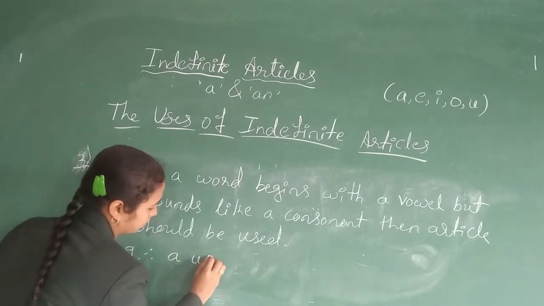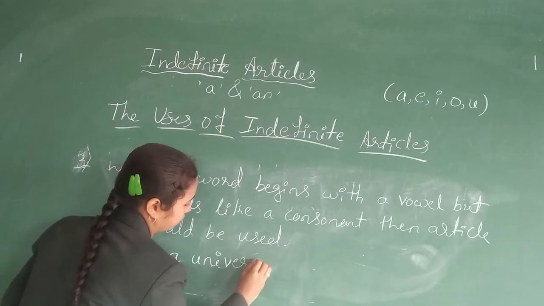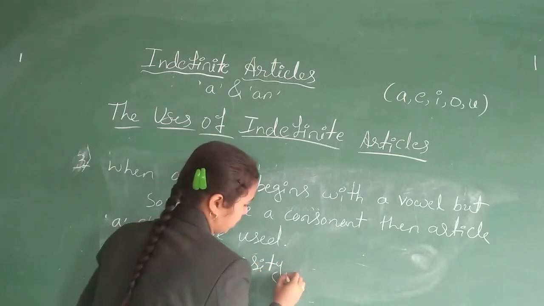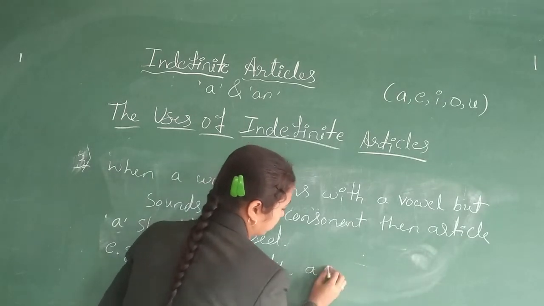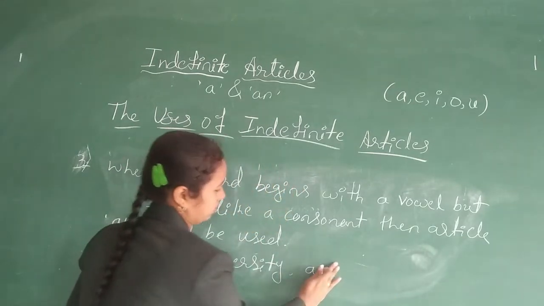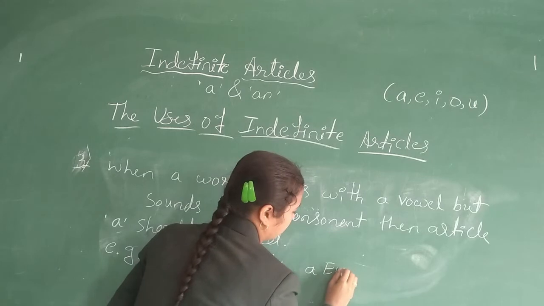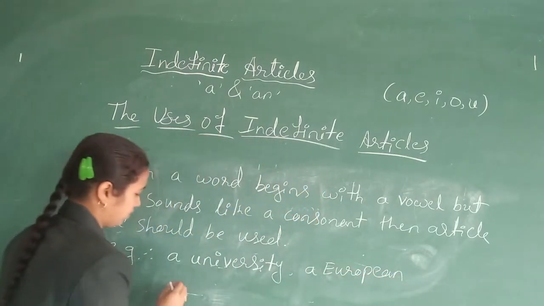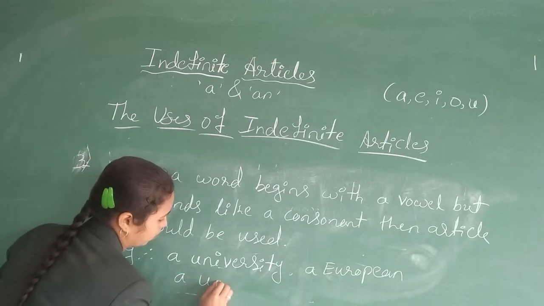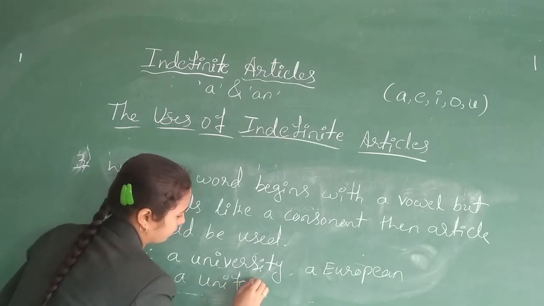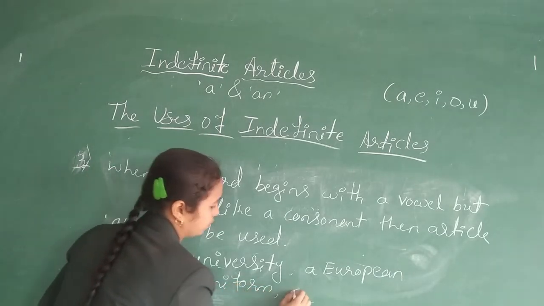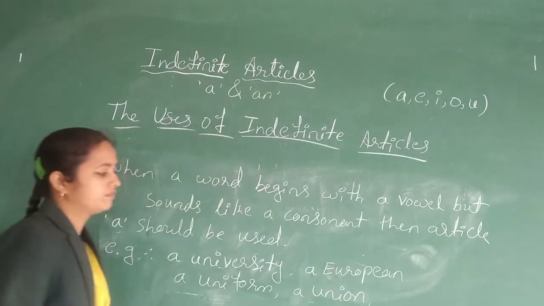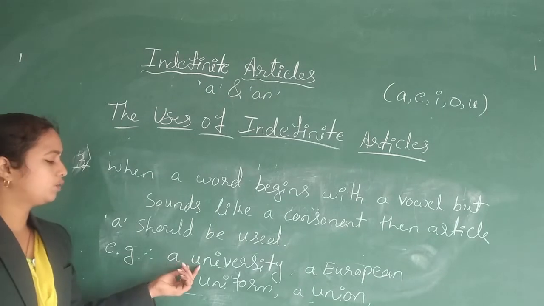a university, likewise a European, a uniform, a union. So here, a university.